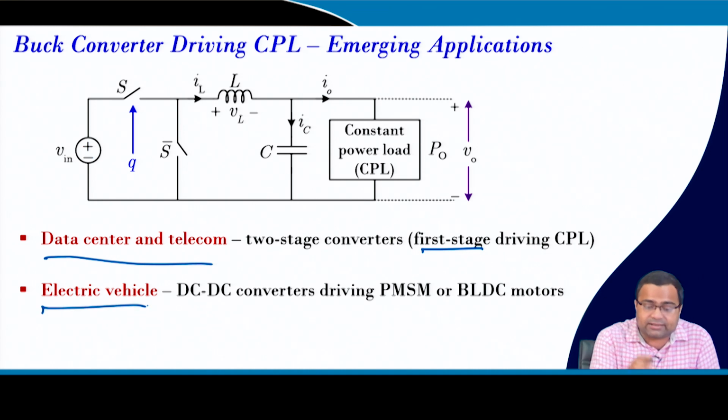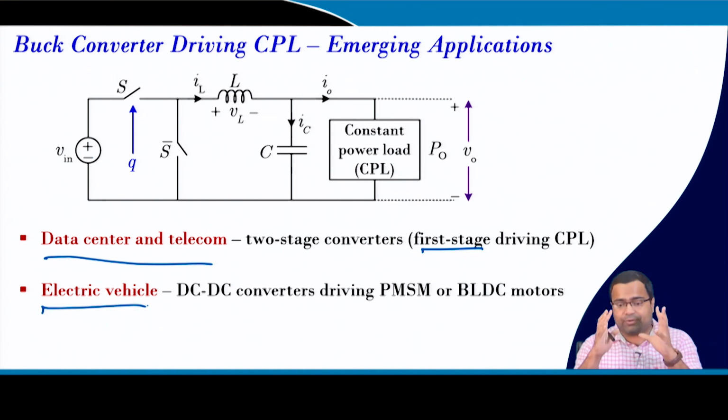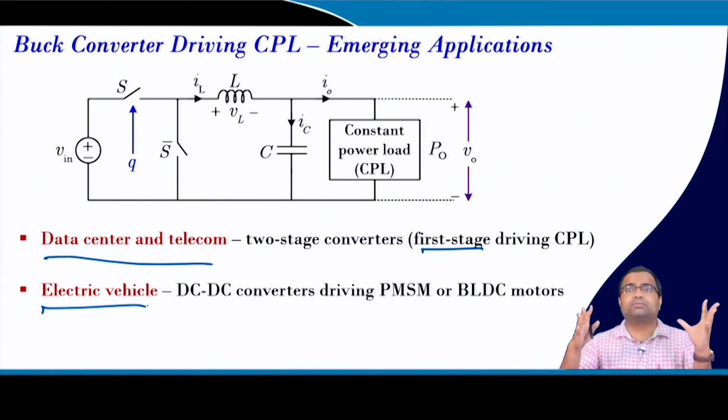Similarly, in an electric vehicle, suppose your DC-DC converter used for the drivetrain is connected between the battery and, at its output, let us say, your BLDC motor drive or the permanent magnet synchronous motor drive, where the driver is driving an actual inverter load. Now, when the car runs at constant speed, it is a constant power load.